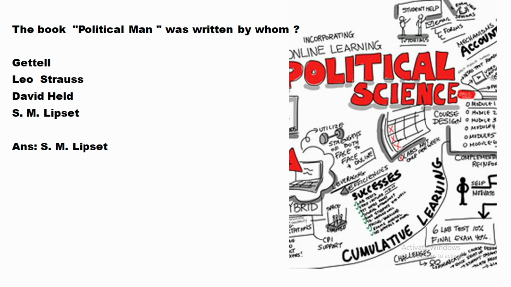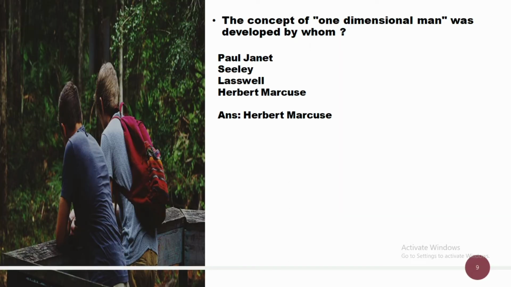And the next question is the concept of one-dimensional man. The concept of one-dimensional man was developed by whom? Options are Paul Janet, Professor Seeley, Laswell, Herbert Marcuse, and the answer is Herbert Marcuse. The concept of one-dimensional man is related to Herbert Marcuse.